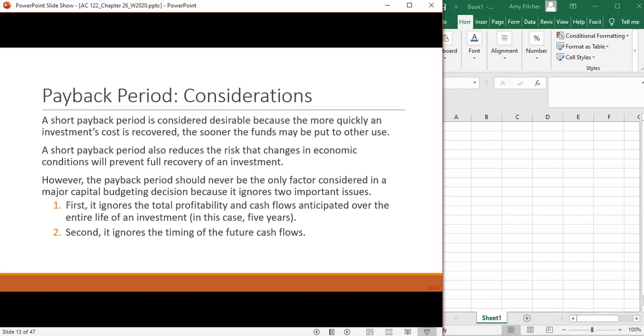Another thing that we have to think about with the payback period is that it shouldn't be our only factor because it only considers how long it takes us to recoup our money, and it doesn't look at any cash flows that happen after we recoup our money. The other thing is that it ignores the time value of money.